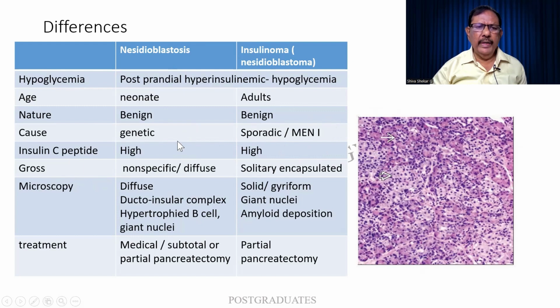In gross, you find that there is a non-specific but diffuse lesion in nesidioblastosis, whereas it is solitary and well circumscribed in a case of nesidioblastoma. Microscopically, as you are seeing in this picture, all these pale cells are the islet cells and they are seen diffusely through. Hypertrophied B cells as well as giant nuclei can be seen, whereas here there are giant nuclei, and amyloid deposition can also be present. The treatment can be medical or surgical, and a partial pancreatectomy is advised in a case of insulinoma. This particular table will help you answer the question.